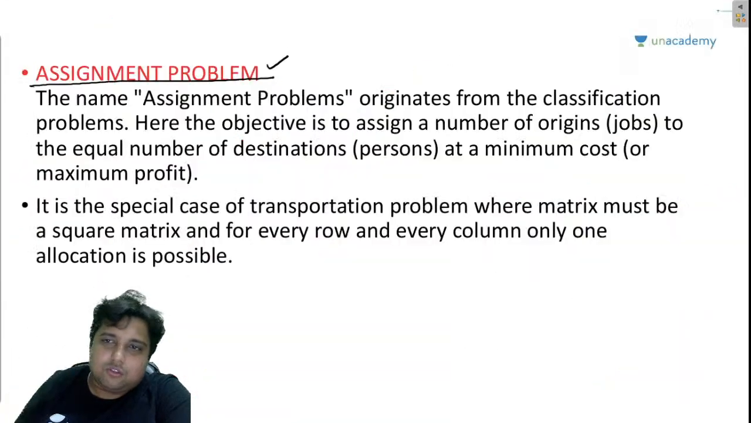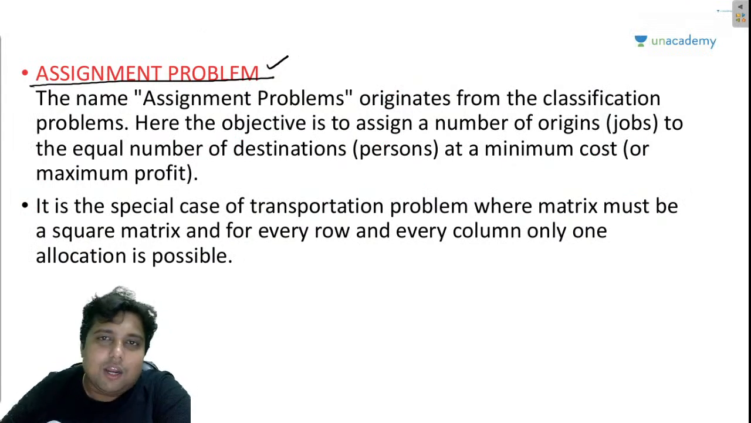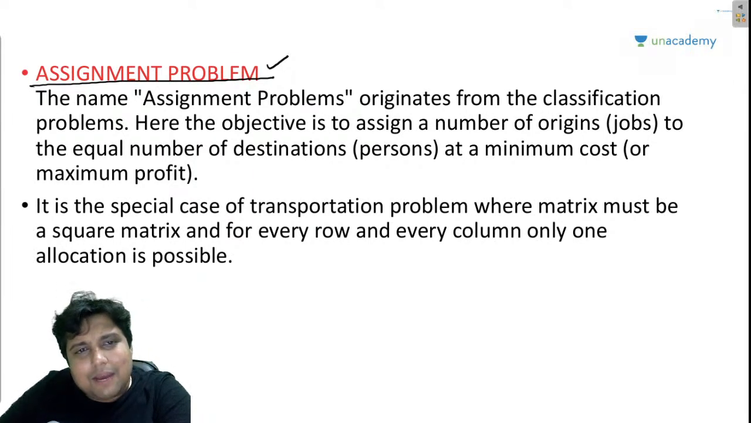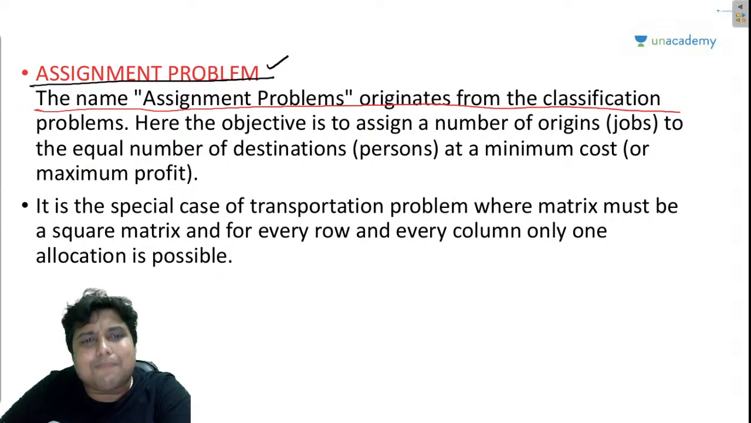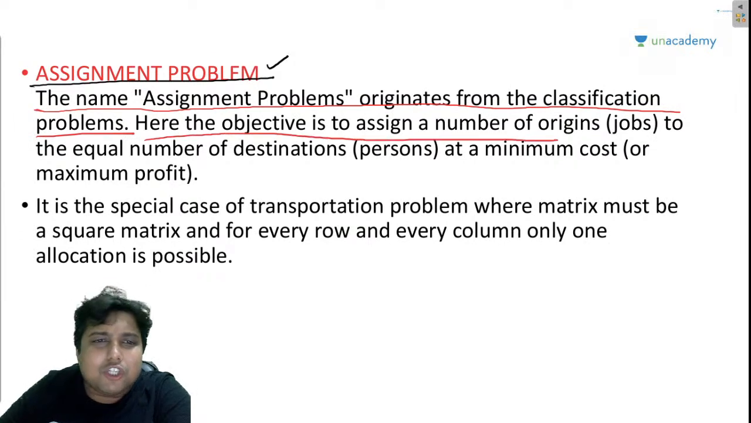Okay. So let me just go through these definitions. I have invested my time to prepare these slides for you guys so that I can share some good looking notes with you. The name assignment problem originates from the classification problems. Here the objective is to assign a number of jobs to the equal number of destinations.